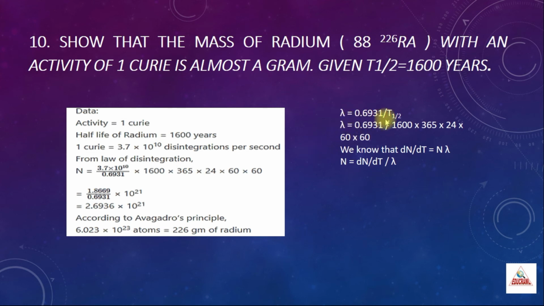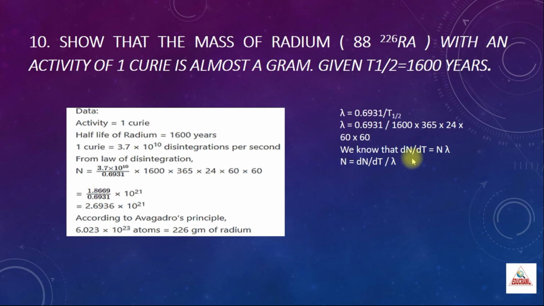We know the relation between lambda and T half as lambda is equal to 0.693 divided by T half. T half is 1600 years, so we have to convert it into seconds. So what we are doing, 1600 into 365 into 24 hours into 60 minutes into 60 seconds. Now we have converted into seconds. Now lambda we have converted. After that we know the relation that dN by dt is equal to N lambda. So from this equation N will be equal to dN by dt the whole divided by lambda.